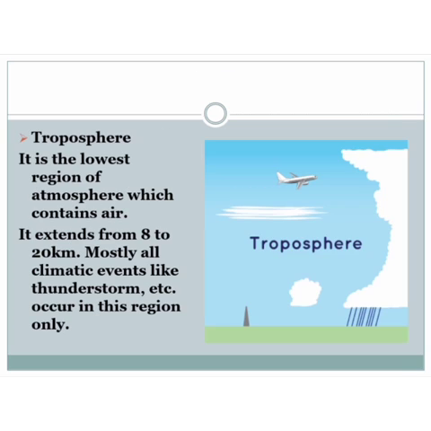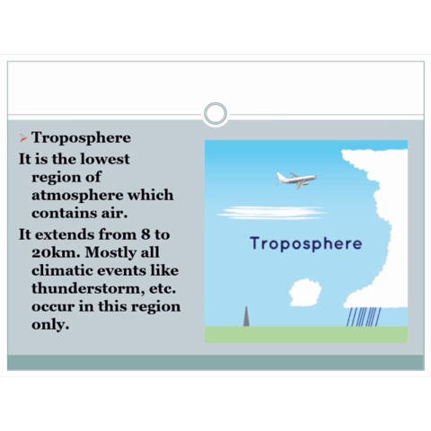So coming to troposphere, it is the lowest region of atmosphere, which contains air. We are just learning about troposphere because we need to study about air. This is the region where exactly the air is present.